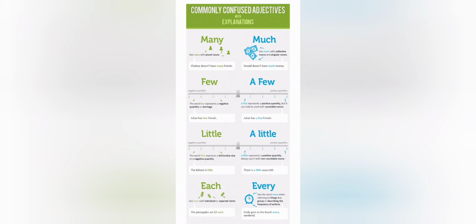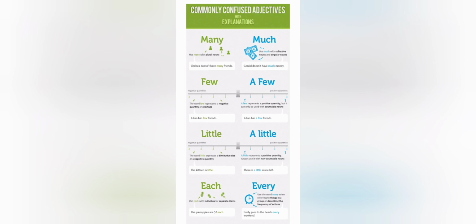For example, I don't have much money, that means I have money but not in large quantity. Next is many. It is used with countable nouns, meaning a large number of. For example, we planted many trees, that means trees can be counted, like 100 trees, 200 trees, in a large quantity.